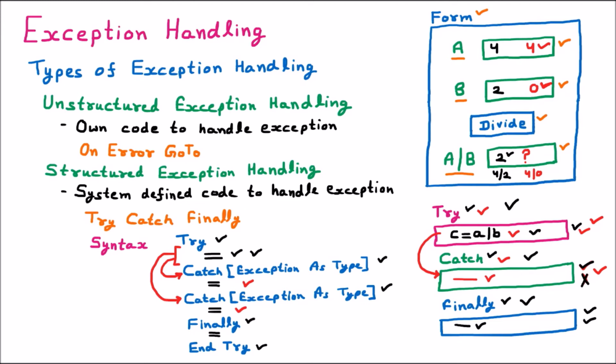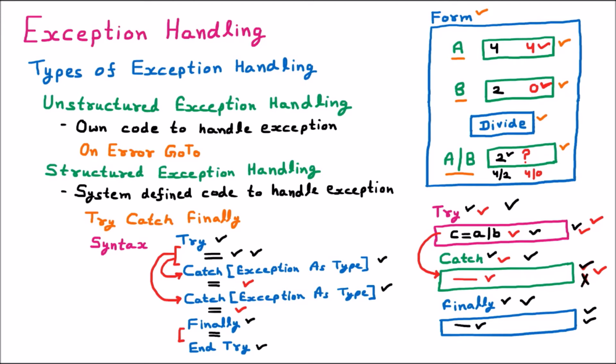So catch is dependent. And then in the finally block, we provide the fixed things, those things that we want to work whether an exception comes or not. So this is how the try, catch and finally blocks work.